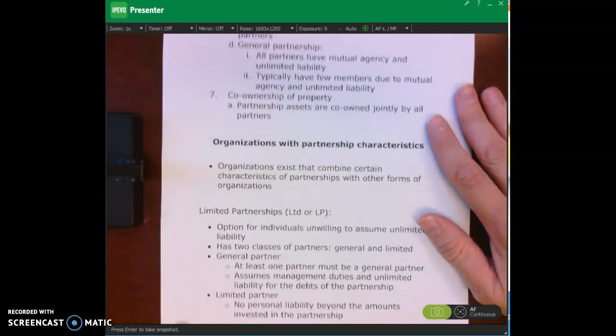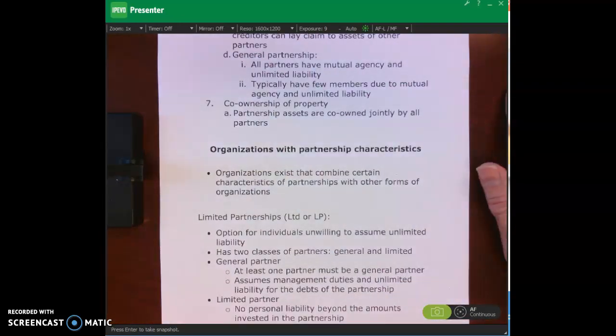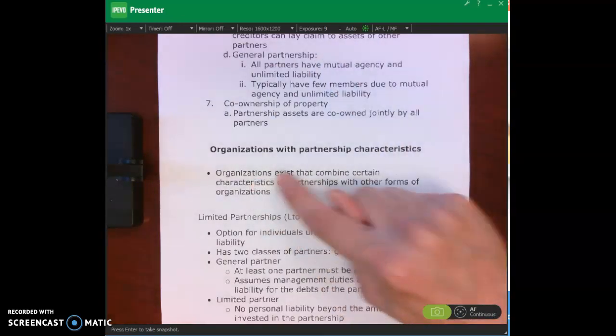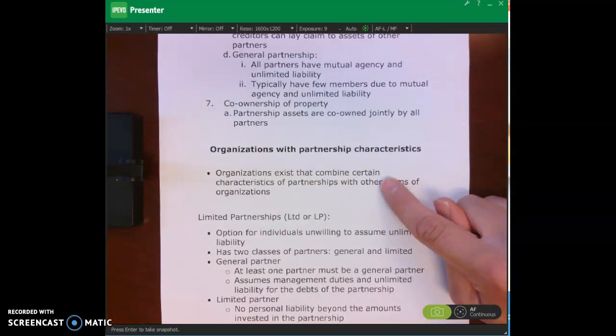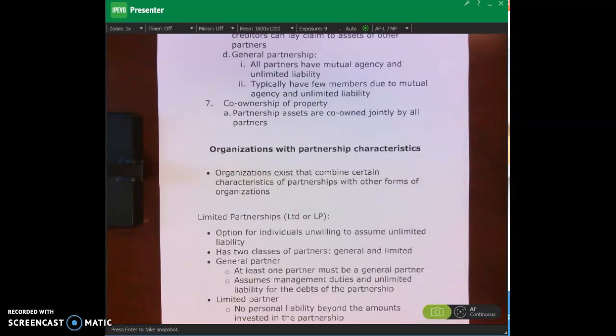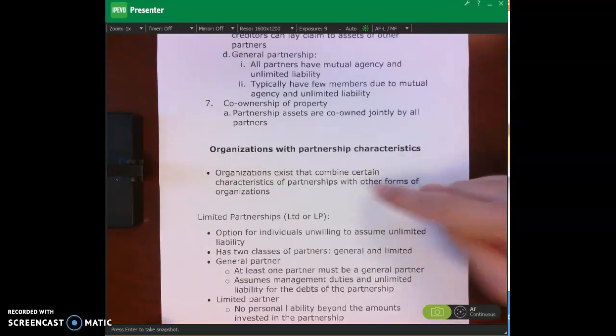What I was talking about up here with the characteristics of partnerships really applies more to general partnerships, because now we have organizations that have some partnership characteristics, but also characteristics of other forms of organizations. So maybe part partnership, part corporation, for example. So it has some characteristics of partnerships and characteristics of corporations. Some of these we'll talk about here.